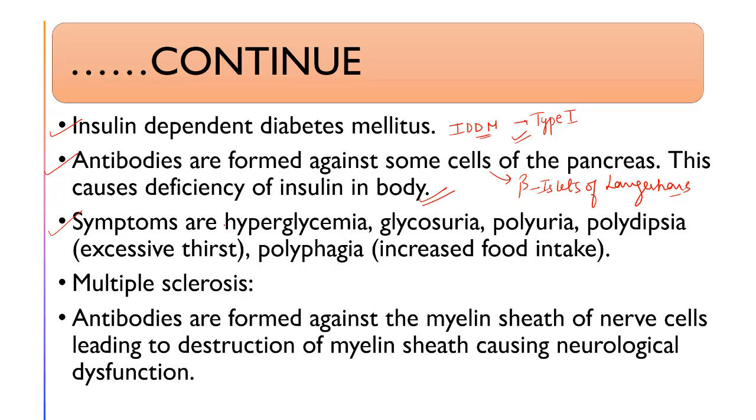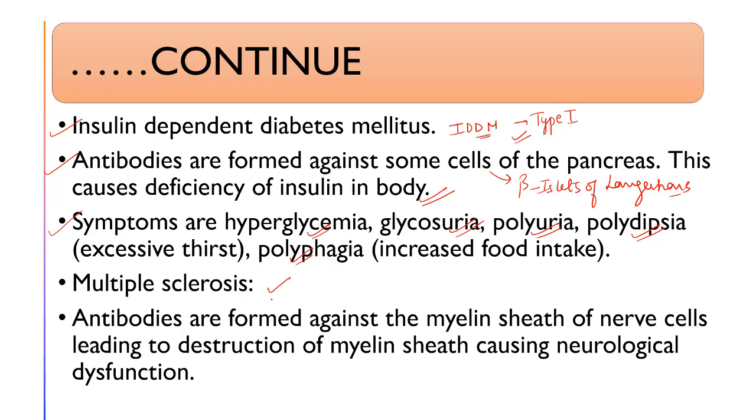Symptoms are hyperglycemia, a high blood sugar level, more than 140; glycosuria, the appearance of glucose in urine; polyuria, frequent urination; polydipsia, frequent thirst; and polyphagia, increased food intake. The blood has a large amount of glucose, but that glucose is not transported by the membrane proteins inside the cell, so the cell does not undergo cellular metabolism and lacks production of ATP.